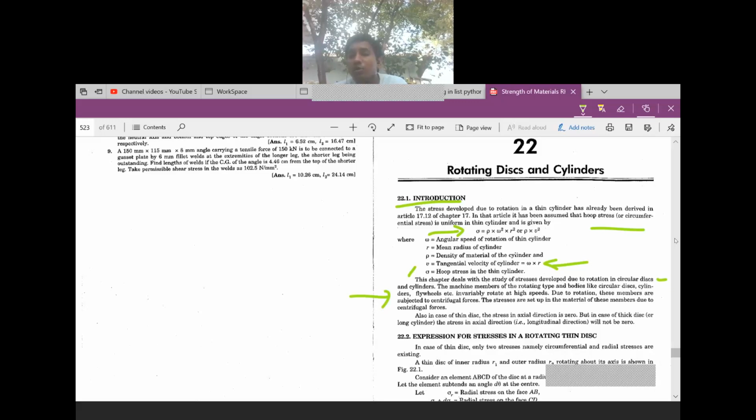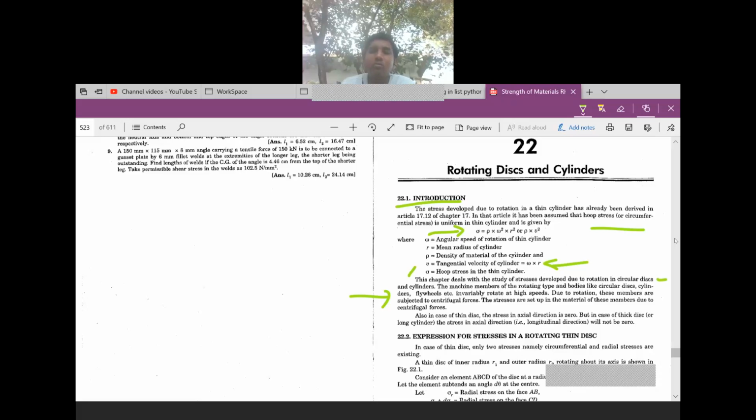That is nothing but a longitudinal direction along the axis will not be zero. If you consider a thin disk, the thickness will be very less. But in case of a thick disk or a long cylinder, the stress in axial direction, that is longitudinal direction, will not be zero.